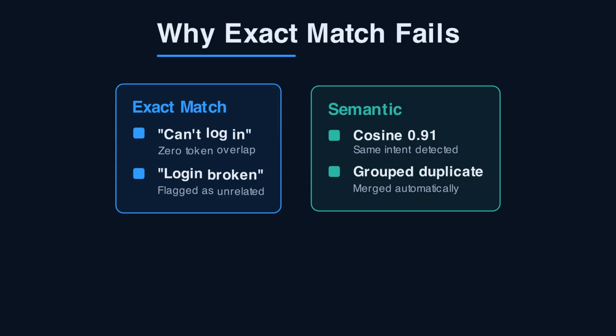The text-embedding-3-small model returns 1536 dimensions for pennies per million tokens. I'll cover the architecture, the storage choice, and the threshold. One of those 3 hides a gotcha that quietly buries real bugs.